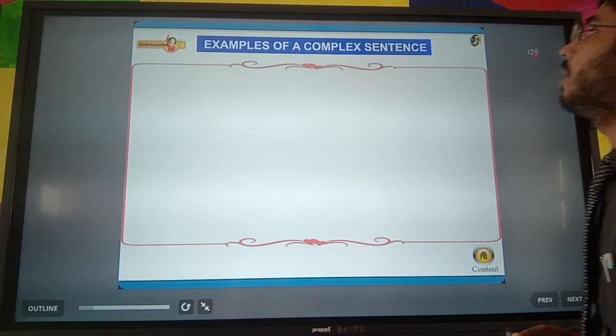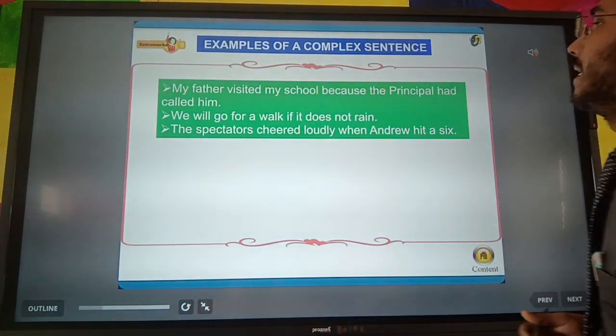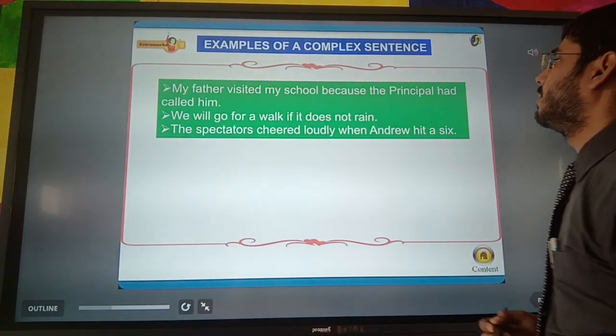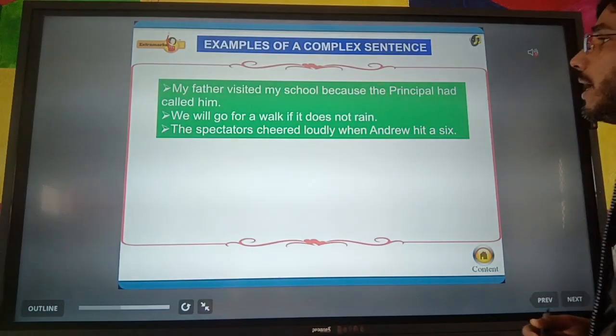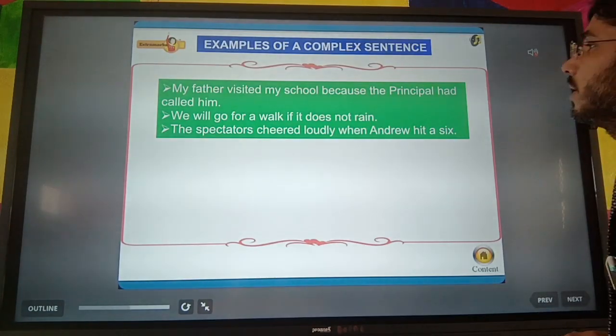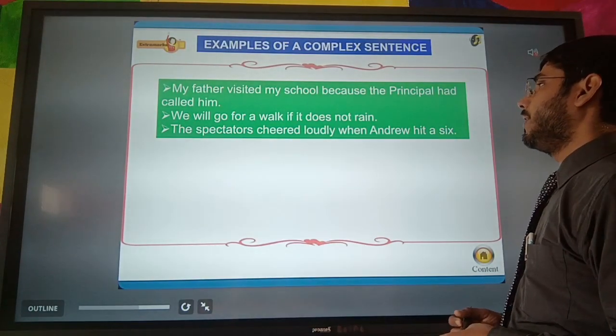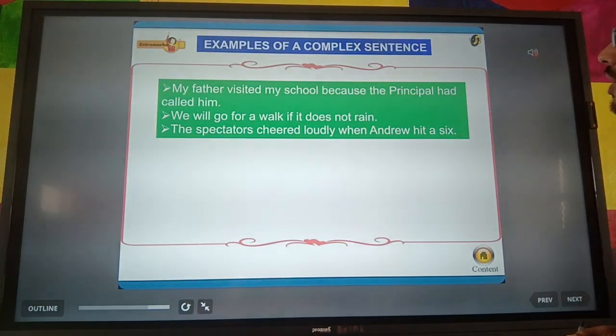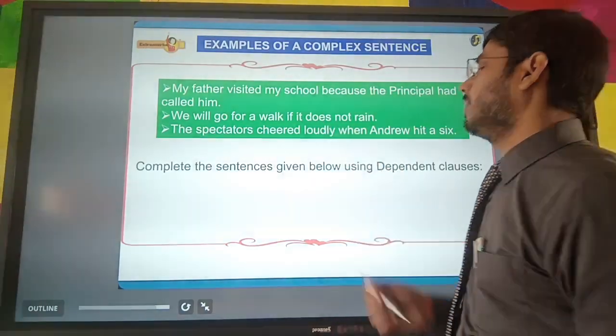Let us see the example of a complex sentence. My father visited my school because the principal had called him. Let us see the next one. We will go for a walk if it does not rain. So let us see the second example.